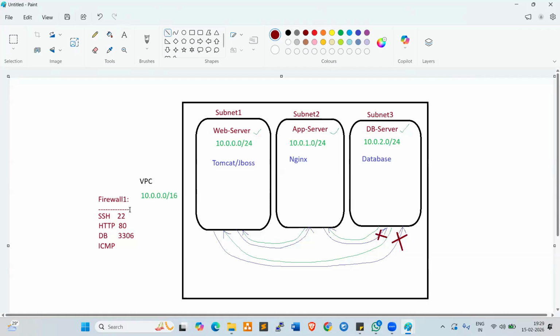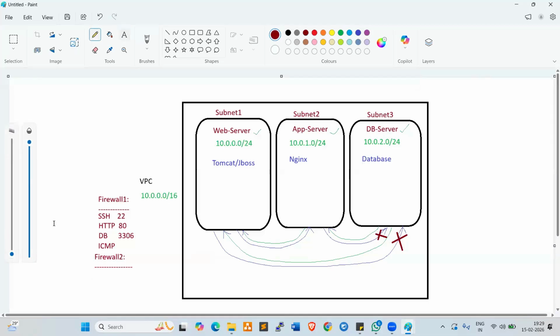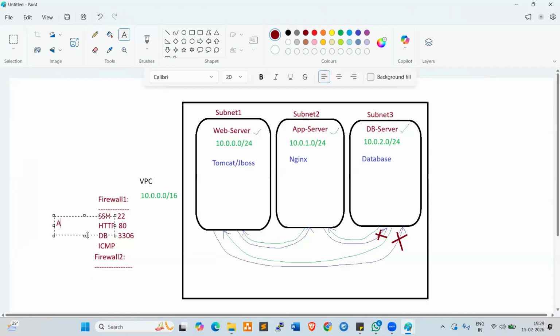We need to create one more firewall, firewall 2. Once we enable this firewall 2, in the first firewall we can allow the traffic. In the second firewall, we can deny the traffic. Deny means,